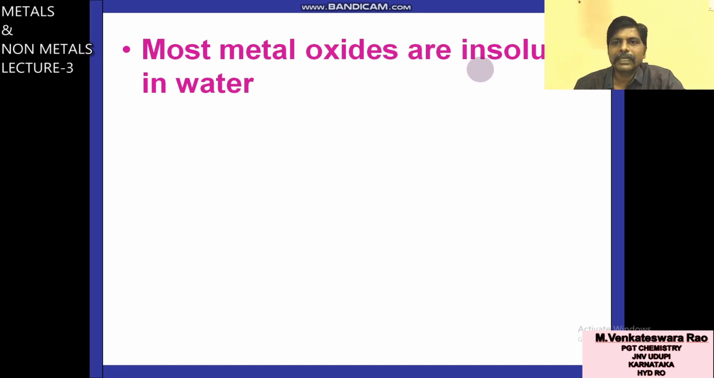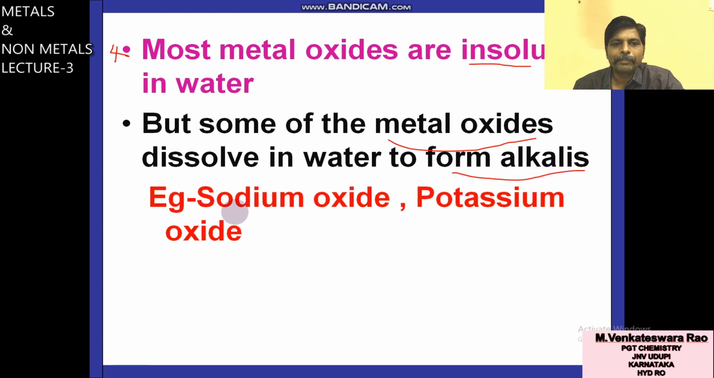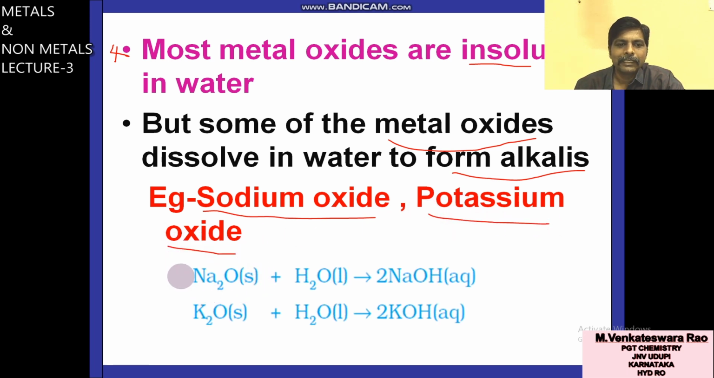Most metal oxides are insoluble in water. It is point number 4. Most of the metal oxides are insoluble in water, but some metal oxides dissolve in water to form alkali. For example, sodium oxide is soluble in water. Potassium oxide is also soluble in water. You can see the reaction. Sodium oxide dissolves in water to give sodium hydroxide. It is a strong base called alkali.